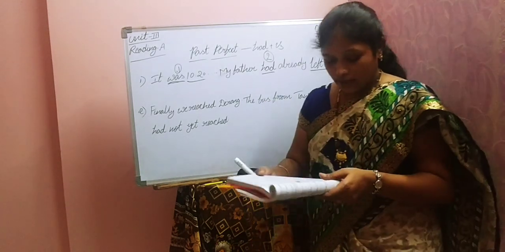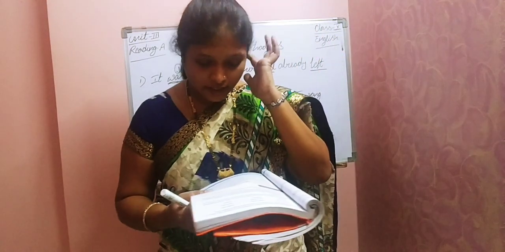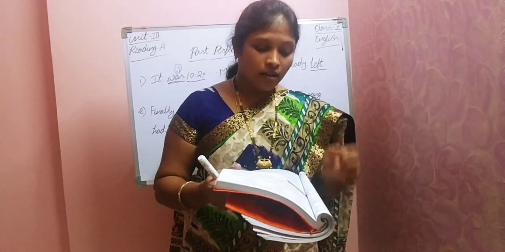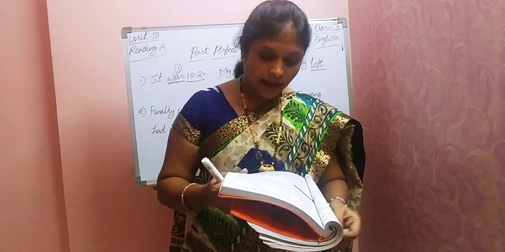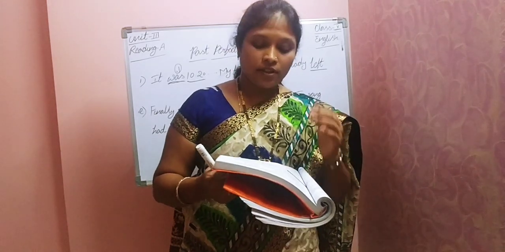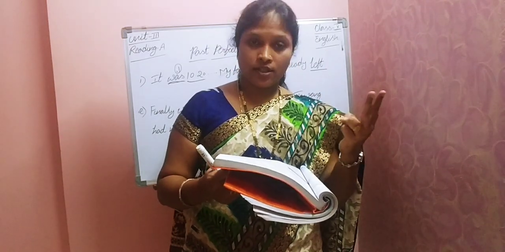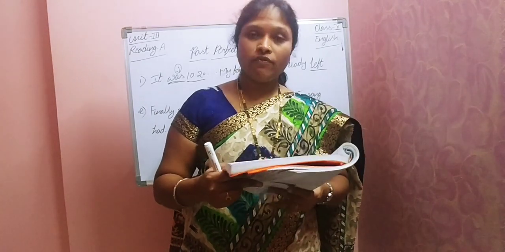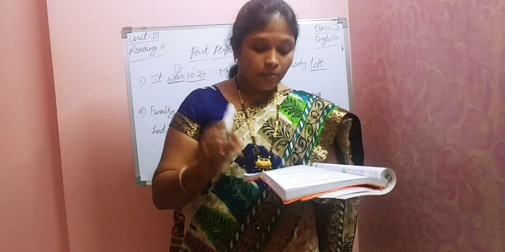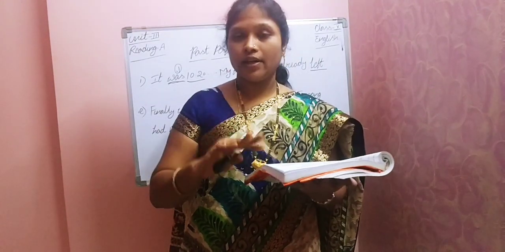Next one, look at that. Finally, we reached Dirang. The bus from Tawang had not yet reached Dirang. Reading again. Finally, we reached Dirang. The bus from Tawang had not yet reached Dirang. So, here also two actions. First one is what? We reached Dirang. Second action, the bus from Tawang had not yet reached Dirang.